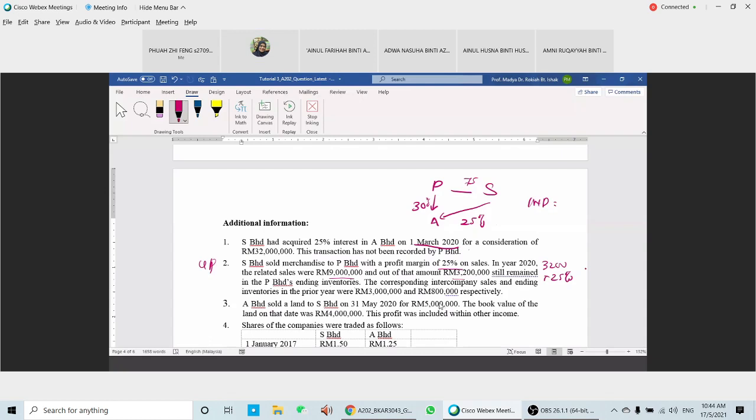Okay, 3.2 times 25 here, so you're going to have 8 million. Okay, the corresponding intercompany sales and ending inventory in the prior year was 3,800,000. So 800 times 0.25 to find the beginning of the year. 200 here is your RE. This one is the URP brought forward.